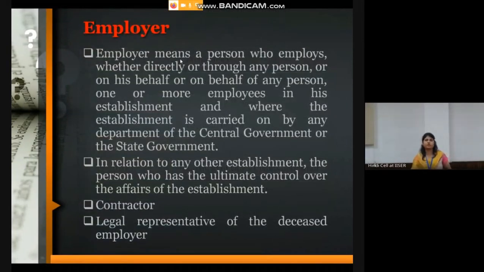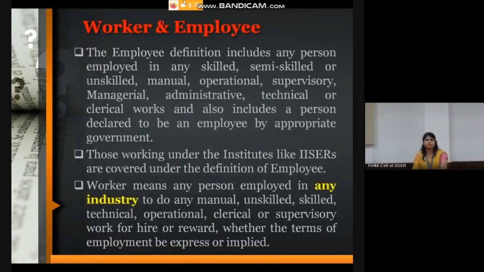So here is the definition of an employer. Basically, an employer is a person who employs one or more persons in his establishment, whether directly or by any contract. In relation to those establishments which are not carried out by the central or state government, an employer is a person who has the ultimate control over the establishment related matters. A contractor is also defined as an employer under this act. The legal representative of a deceased employer is also an employer.